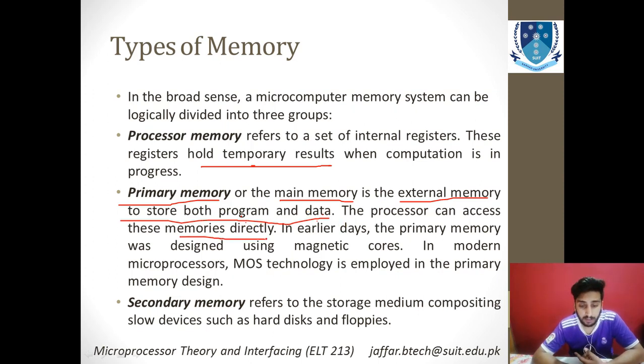When it comes to the operation of a microprocessor, I've written over here: using the buses. Basically, the processor can access these memories directly, but using the buses, and the use of the bus will be involved in that communication. In the earlier days, the primary memory was basically magnetic core memory, but in modern days, due to the evolution of semiconductors, mostly MOS, that is, metal oxide semiconductor technology, is employed in primary memory design.